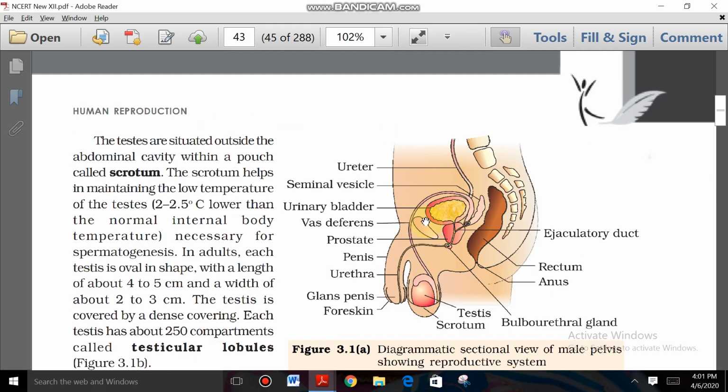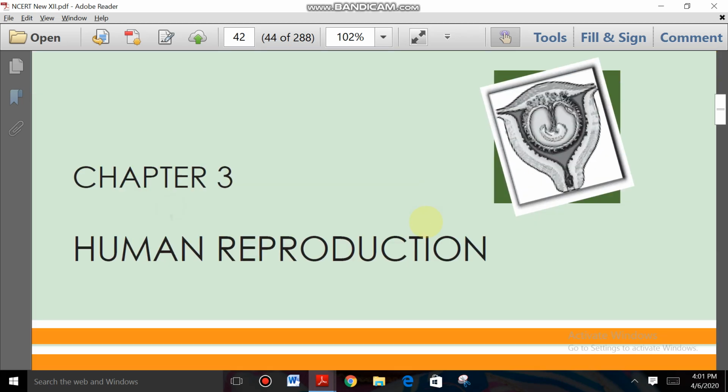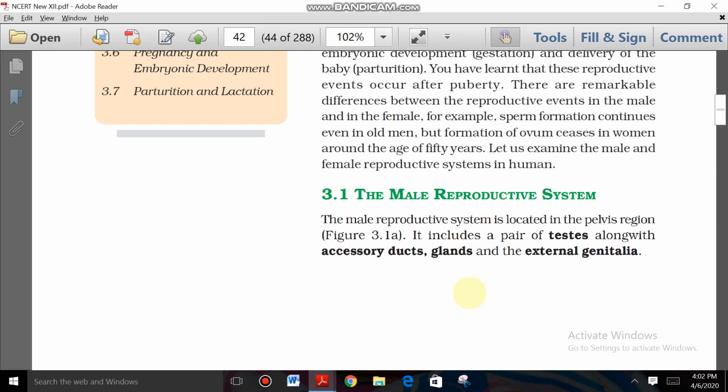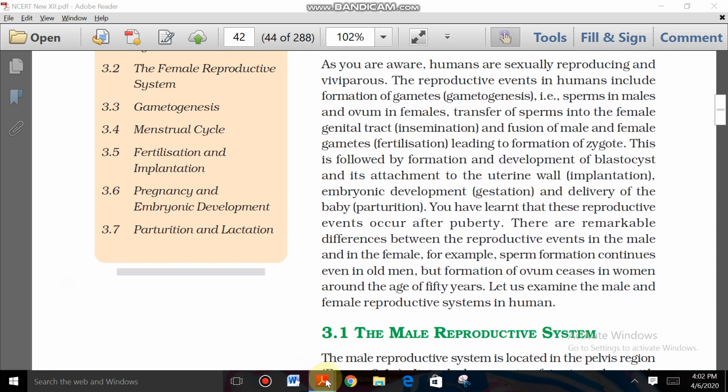So what is implantation? Implantation is right here given. See here, this is followed by the formation and development of blastocyst, and its attachment to the uterine wall is called implantation. So zygote is formed as an embryo, and the stage of embryo, blastocyst, attaches, embeds with the uterine wall, is called implantation. Otherwise you can write implantation from the implantation topic also, the same definition, right?